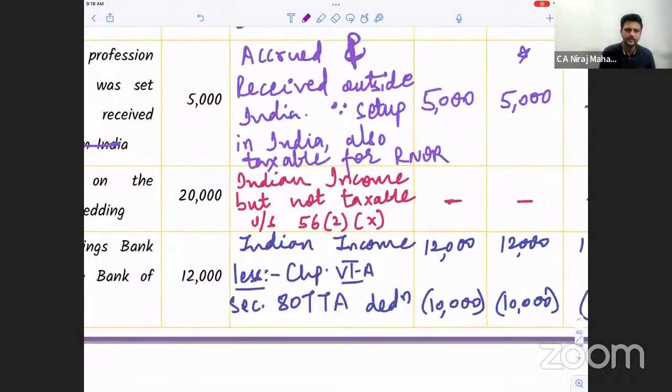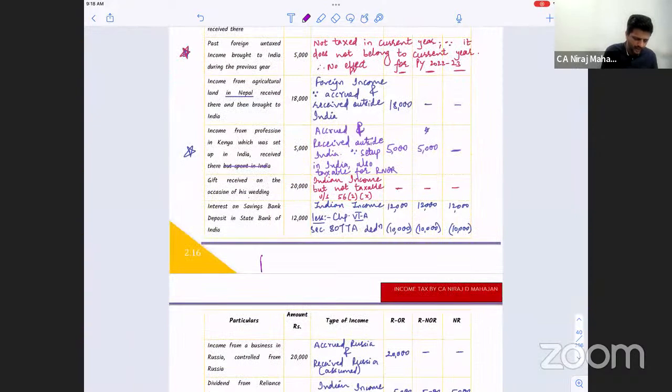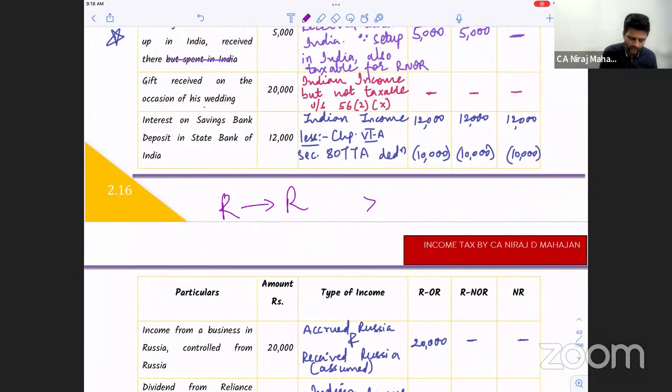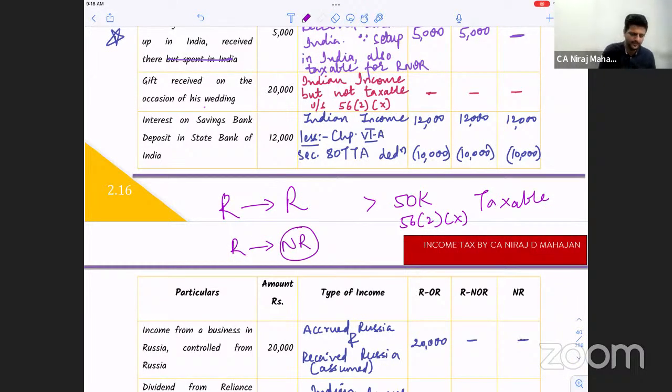Anyways, so it talks about gift. So what happens is, if it is R to R, pay attention, what did I say? R to R and more than 50,000, then it was taxable as per 56(2)(10). A recipient who is a resident, for him the gift will be taxable. But if it was R to NR, then it was not taxable. So what used to happen? The recipient used to go outside India or become NR, or to make it not taxable, the gift used to be given to the NR.